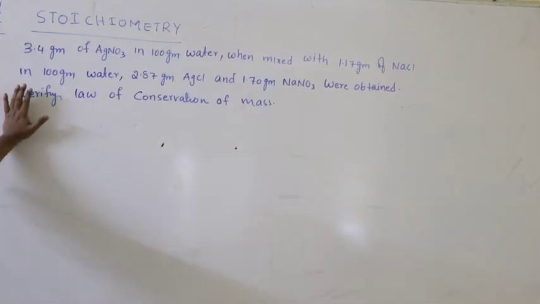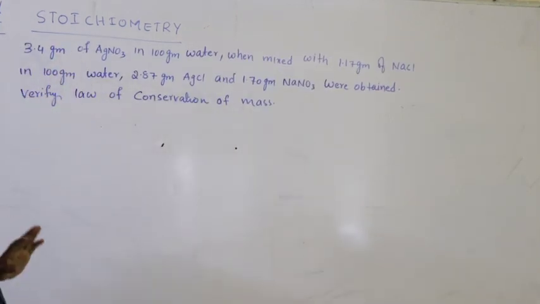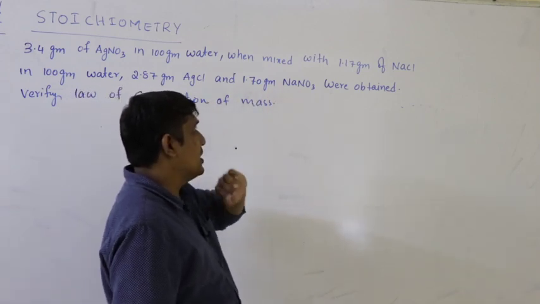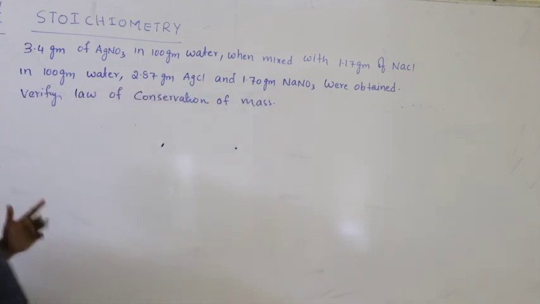So let us do a problem. 3.4 grams of silver nitrate in 100 grams of water when mixed with 1.17 grams of NaCl in 100 grams water, 2.87 grams of AgCl and 1.7 grams of NaNO3 were obtained. Verify law of conservation of mass.